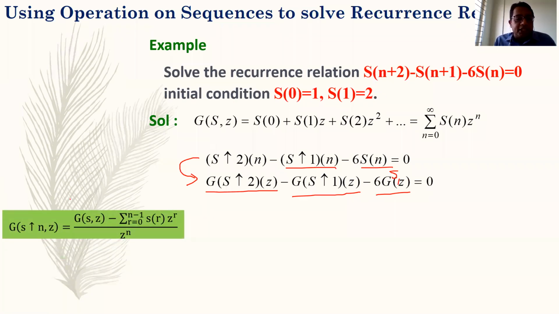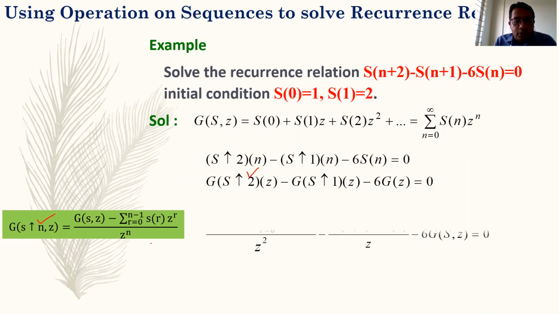Now using the formula which we have discussed for the pop operation, for the generating function G of S pop n, here your n is 2. Using this formula you will get the term. You can clearly notice it: G(S,Z) is as it is, and the summation is from 0 to n-1, and here n is 2, so summation 0 to 1 of S_r Z^r, right?